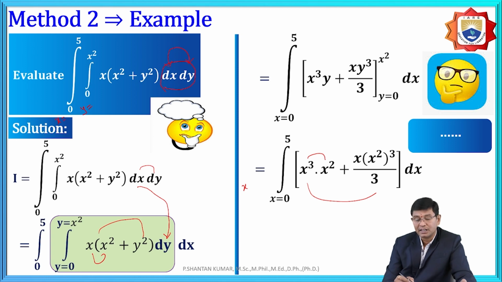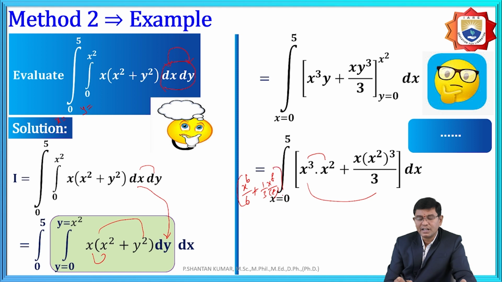Again integrating, x power 6 by 6 plus here 1 by 3 constant. Here x into (x square) whole cube, that means x power 7 by 3. Therefore 1 by 3 take out common. x power 7 integration is x power 8 by 8.